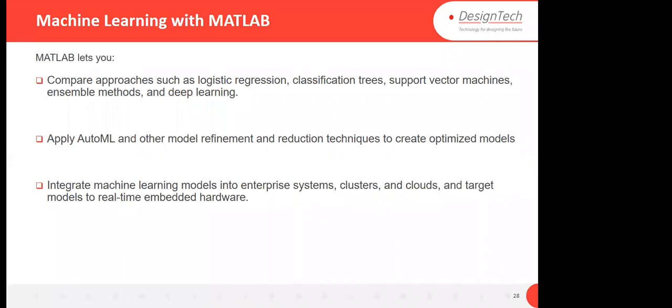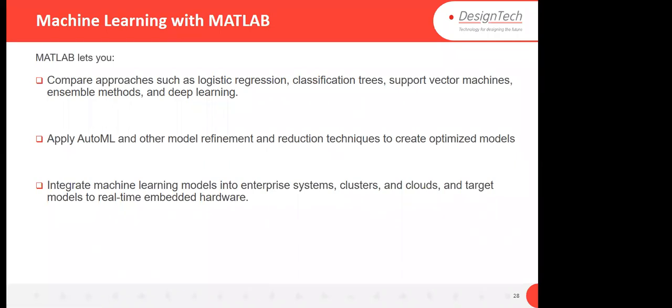How can MATLAB overcome the challenges we saw? In MATLAB, lots of inbuilt algorithms and apps are available. You can compare different approaches, such as logistic regression, classification trees, or SVM, that is support vector machine, and ensemble methods, in a single platform.